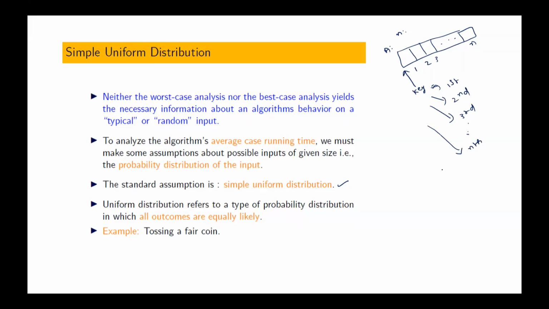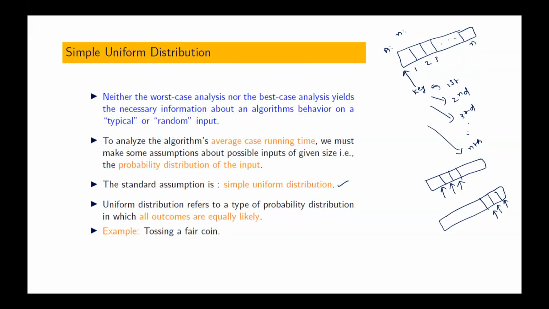But most of the time I may get input in such a way that my key is always towards the start, either the first, second, or third position. Or I may always get input where the key I am looking for is most likely present in only the last 3 positions, that means towards the end.